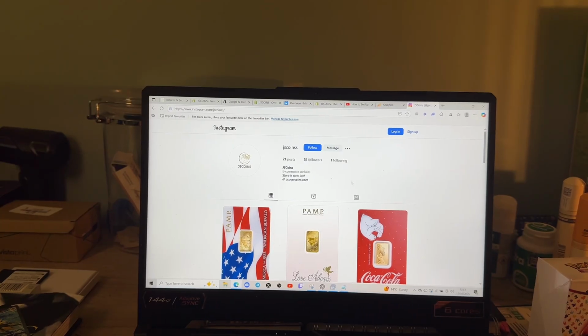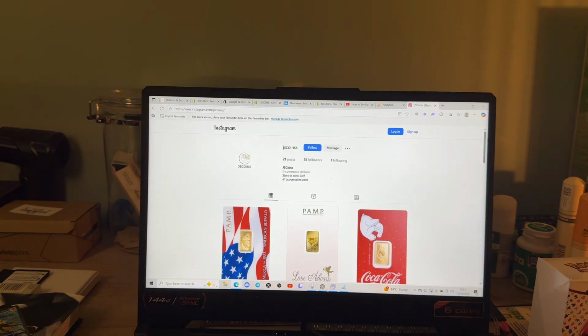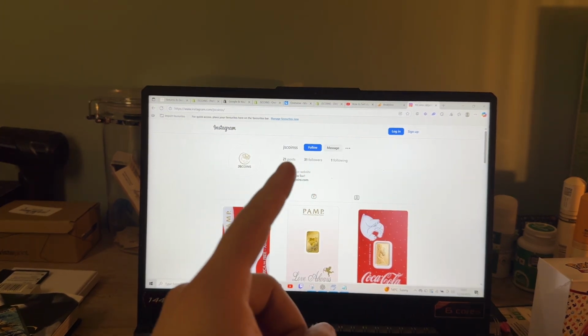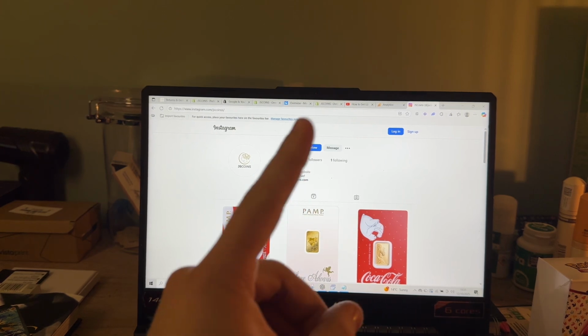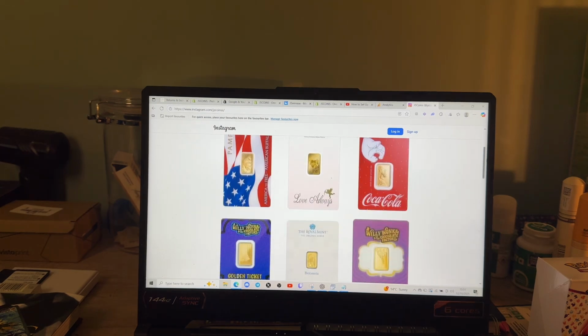So in the background I'm basically showing you my Instagram. It's JSCoins with 2 S's because some bozo from about a decade ago has taken JSCoins, the normal one with just 1 S. I've messaged his account. It's a dead account. It's got like 2 followers. It's the most infuriating thing ever. But I don't have the account. I've got this for now.